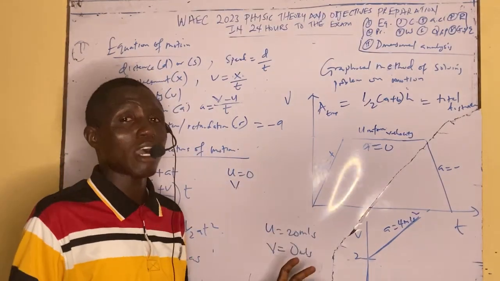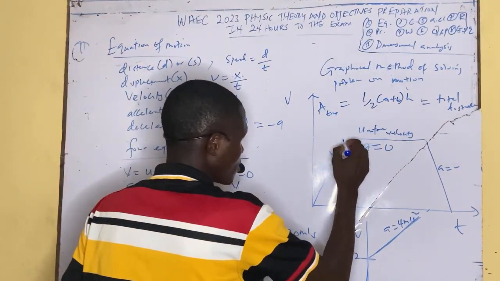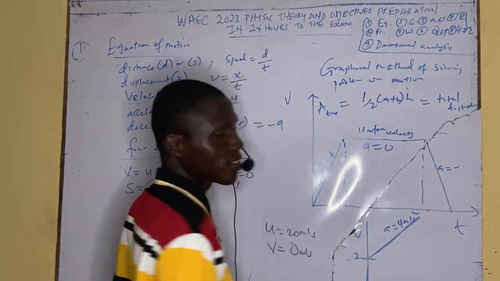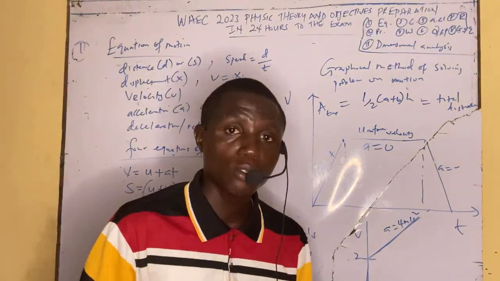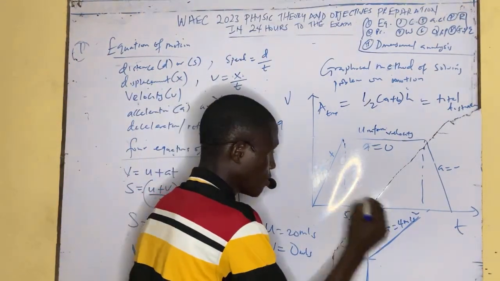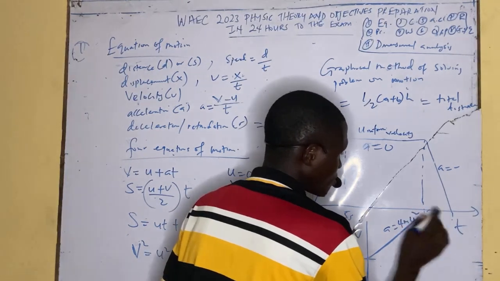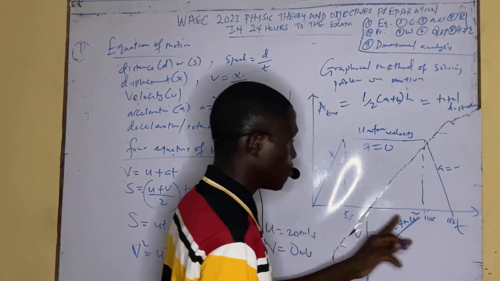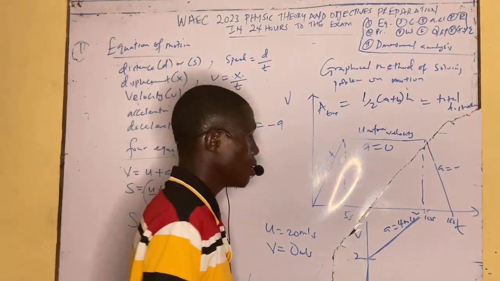Now, if you are asked to calculate the distance in the first phase, this is the first phase here, and this is another phase. So they can ask you to calculate distance in phase 1, phase 2, phase 3. They might not say phase 1, phase 2, phase 3. They can say in the first 5 seconds, maybe this one can be 10 seconds, this one 20, 30 in add up. It's always add up: 5 plus 5 is 10, plus 5 is 15, depending on how they give it to you. Please don't mix it up.